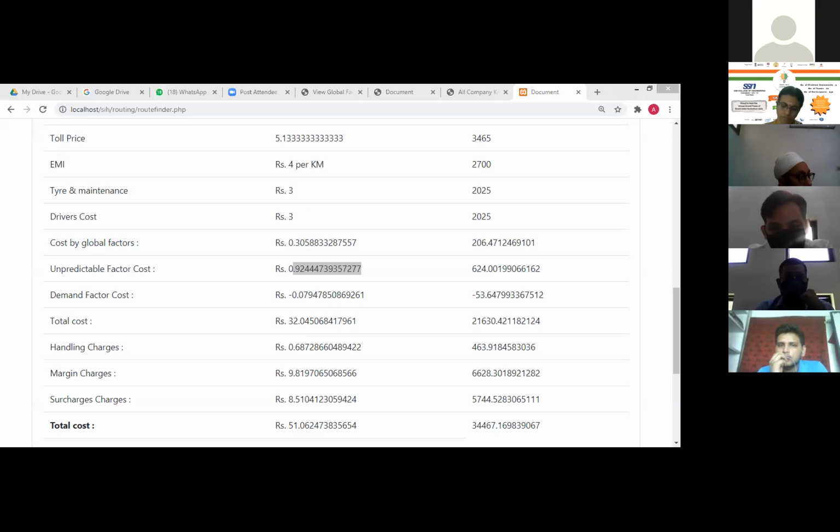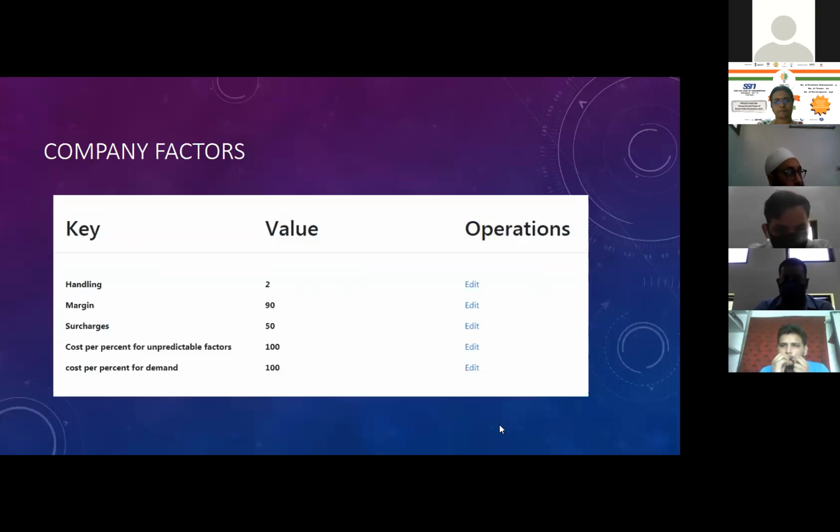Sir, by the way, I have written cost per percent for unpredictable factor, cost per percent for demand. It should be clear. Yes, sir. It is written in the slide. As you can see, it is written here, on the screen. Can you see? Its last two values: cost per percent for unpredictable factor, cost per percent for demand. Okay. Yes, sir. It is written.